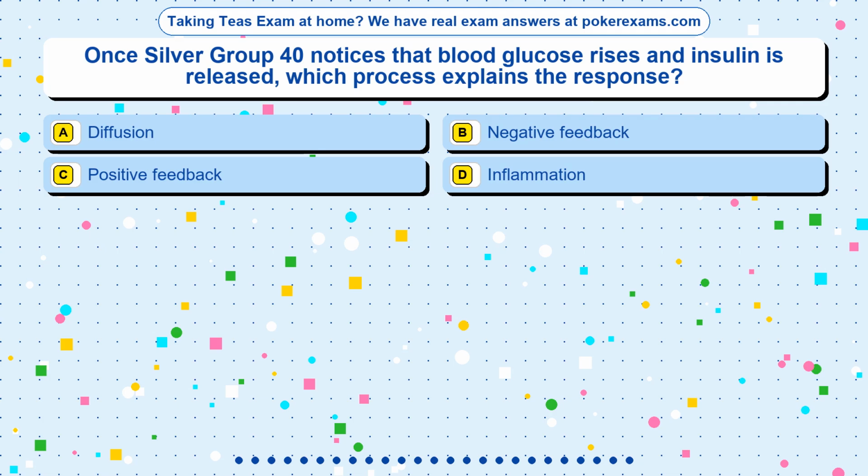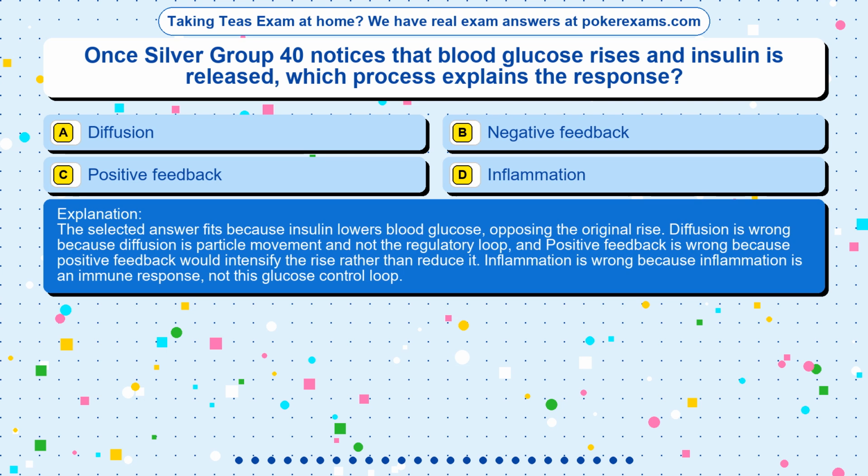The correct answer is option. The selected answer fits because insulin lowers blood glucose, opposing the original rise. Diffusion is wrong because diffusion is particle movement and not the regulatory loop, and positive feedback is wrong because positive feedback would intensify the rise rather than reduce it. Inflammation is wrong because inflammation is an immune response, not this glucose control loop.